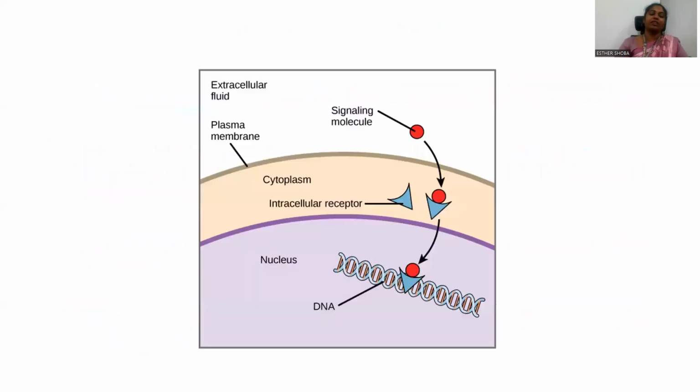This picture depicts a receptor which is present inside the cytoplasm, with a signal molecule coming from a donor cell. They get into the cytoplasm of a target cell. As they come in, they bind and form a complex. As they form a complex, there is a change in conformation, and it can act upon a particular sequence of DNA, which might be a gene which is very important or a gene which needs to be knocked out, and thereby the gene expression is either enhanced or silenced.